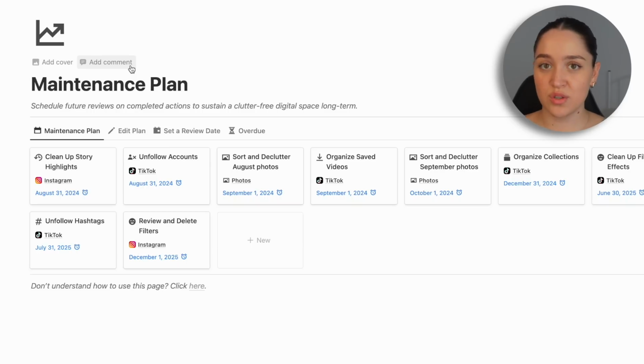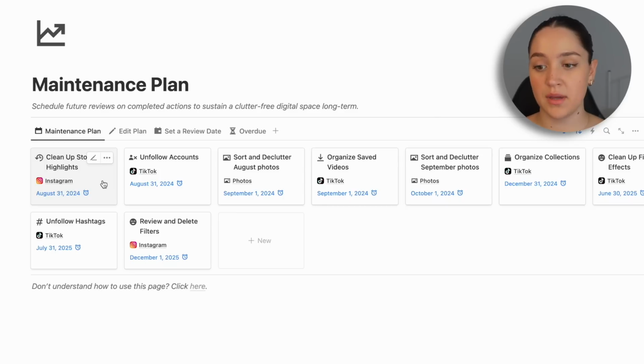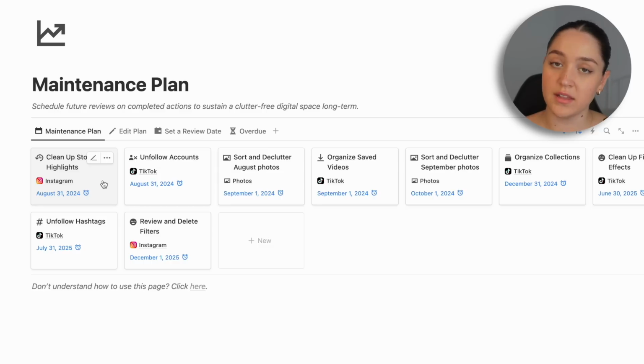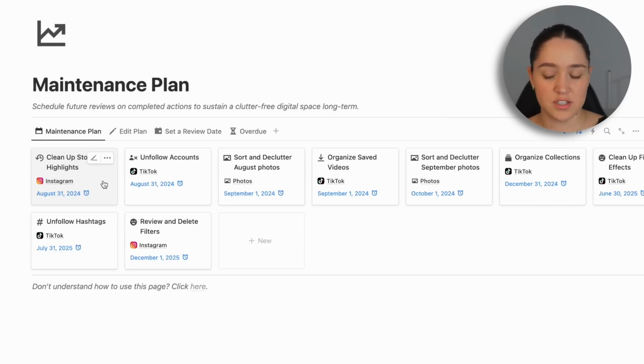And the thing is, once you do the big declutter, repeating it is going to be such a small task. So for example, cleaning up story highlights, this took me maybe 45 minutes. I went through every single highlight on my Instagram and I changed them around a little bit. I deleted a couple, I added a couple, and it took me 45 minutes the first time I did it, but I set a maintenance date for the end of next month where I'm going to go back and I'm going to check my story highlights and do it again. And realistically, that's going to take me maybe 5 to 10 minutes because in a month and a half, I don't think there's going to be much change that I want to make to my highlights, but it's going to make sure that it's maintained.